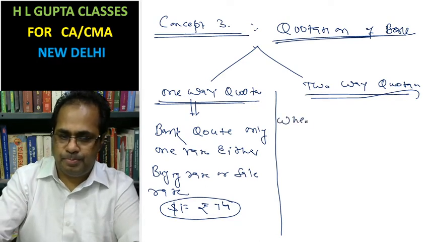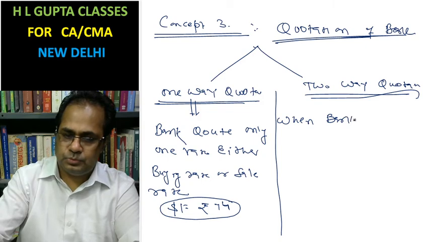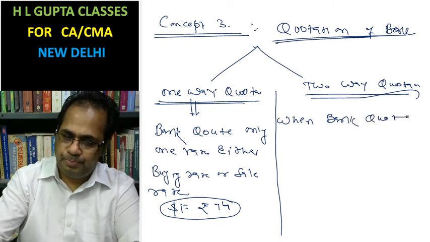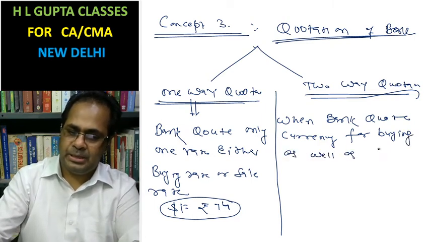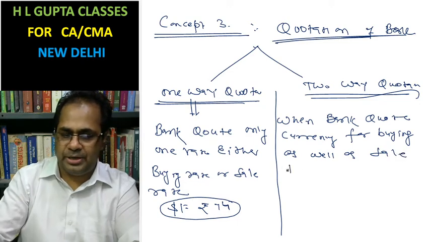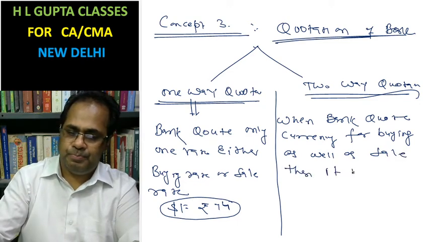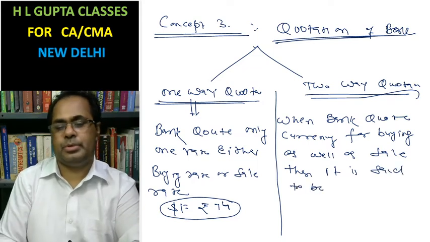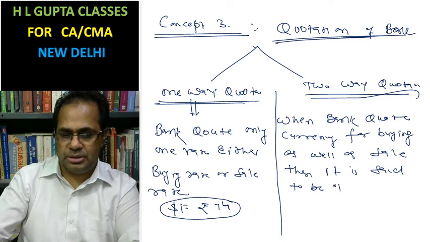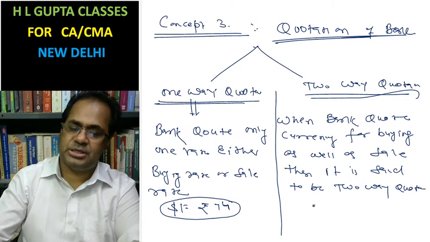When the bank quotes currency for buying as well as selling, then it is said to be a two-way quotation.